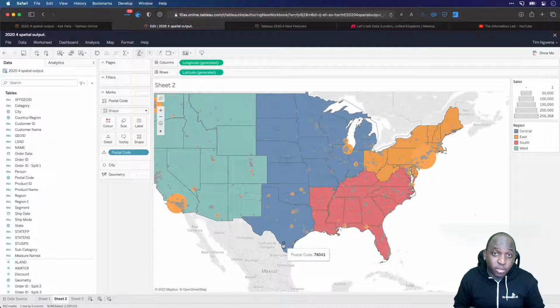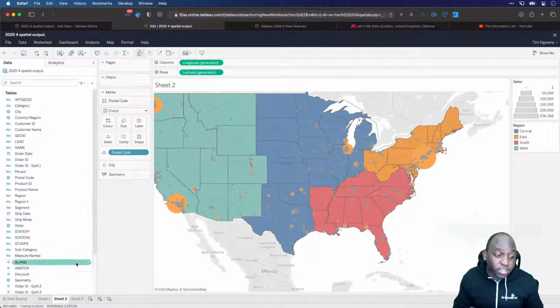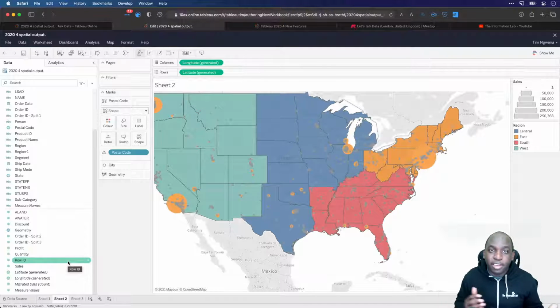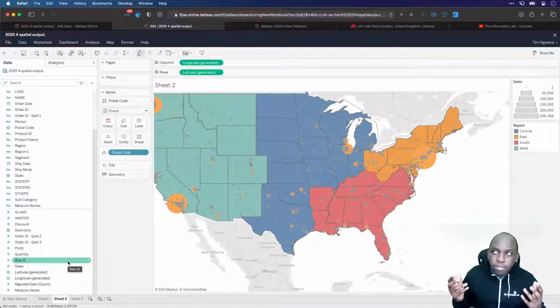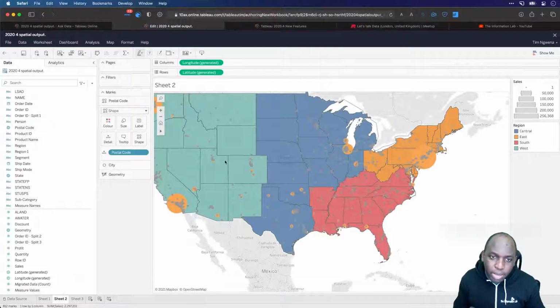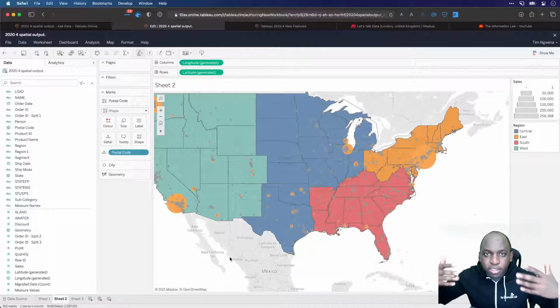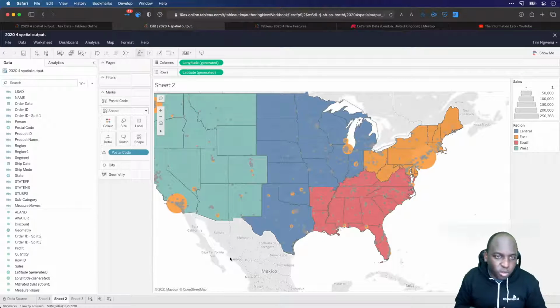The other thing is that, of course, you can hack this, and a lot of people on Tableau Public have used this to build multiple alternatives of charts, because essentially you can make any measure a latitude and longitude, and then use that axis to visualize whatever you want. So you're essentially hacking the measure to behave like a latitude and longitude, because after all, that's all maps are. And then you're able to create multiple layers and visualizations to do things you couldn't do before. I'm not a fan of that kind of stuff. To me, it's a hack.